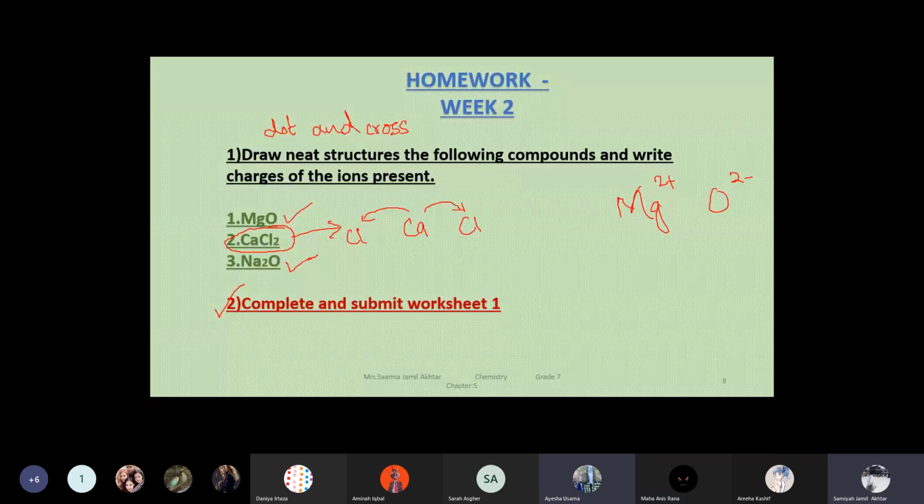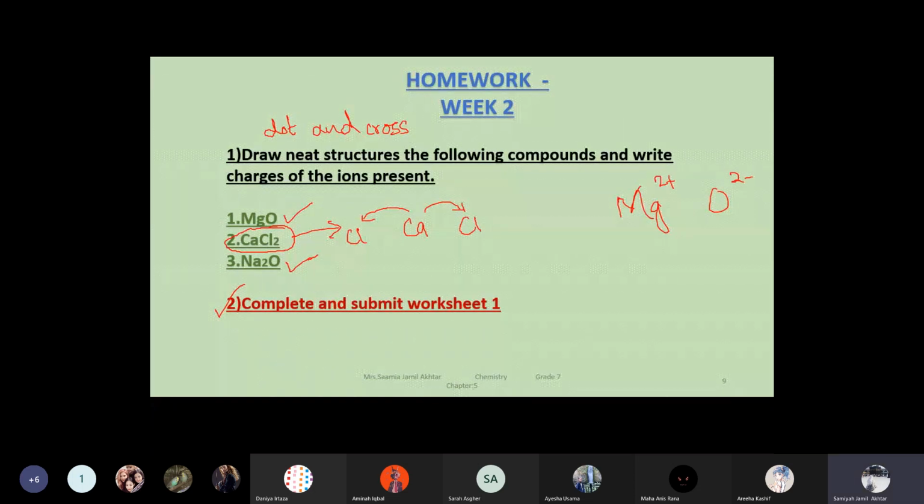Got it? Okay. Teacher, so do we have to submit all this work today? No, beta. This is week 2 homework, which means I will give you 4-5 days. Today I will post this homework, and I will write the due date. So after 5 days, that will be the submission date. Okay, teacher.